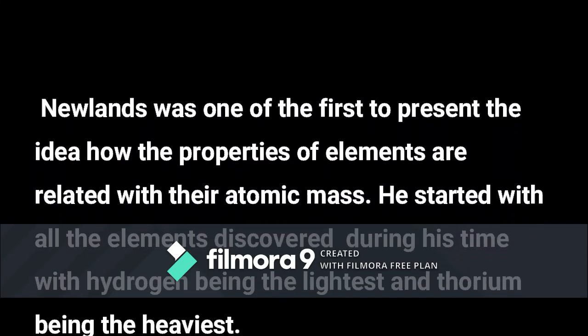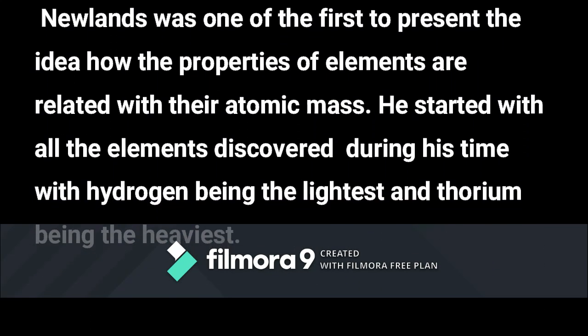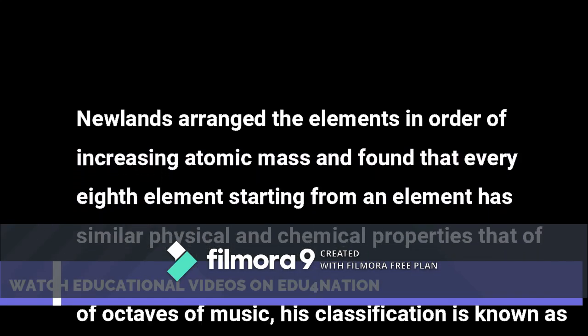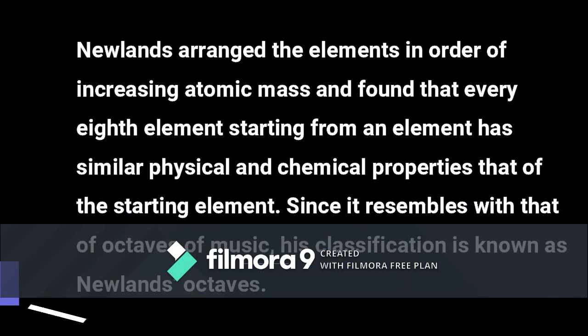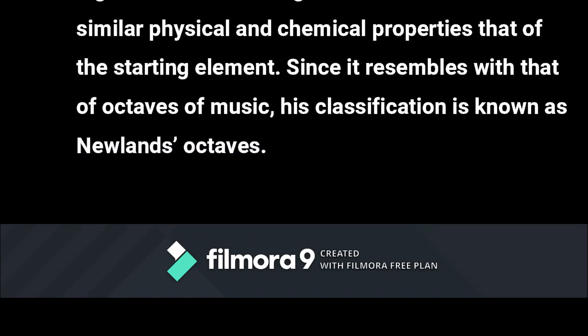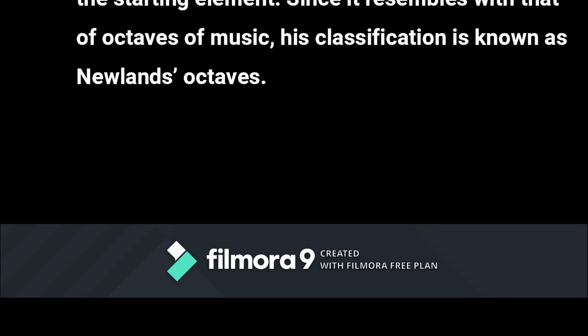Newlands was one of the first to present the idea of how the properties of elements are related to their atomic mass. He started with all the elements discovered during his time, with hydrogen being the lightest and thorium being the heaviest. He arranged the elements in order of increasing atomic mass and found that every 8th element starting from an element has similar physical and chemical properties to the starting element. Since it resembles the octaves of music, his classification is known as Newlands' octaves.